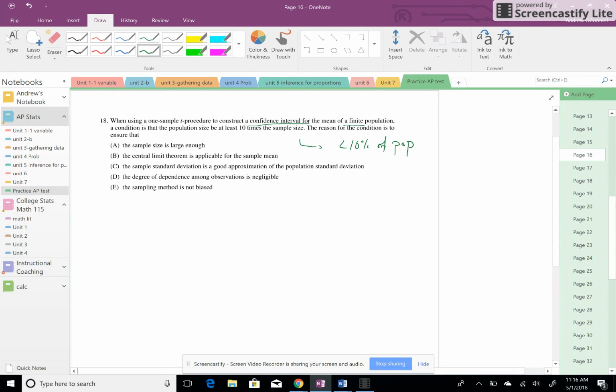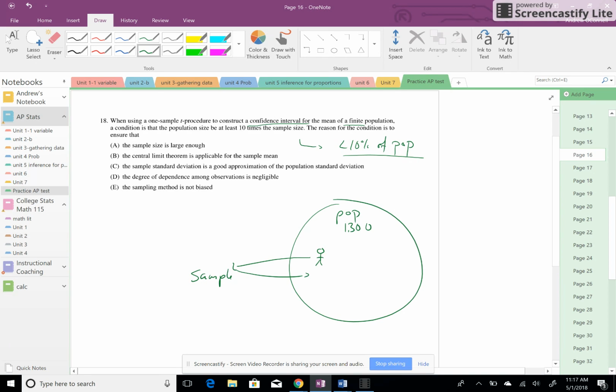Just to give you a little context, the reason we have this condition that our sample has to be less than 10% of a population, if we have a finite population, something like if we wanted our population to be all Trail students, as a population, not a sample, then we have a finite population of around 1,300 students. If we're taking a sample of students, we take them from the population, we sample them, and then we put them back into the population.